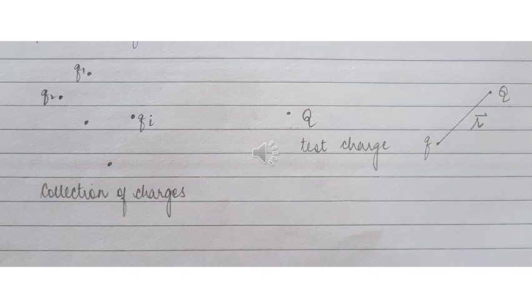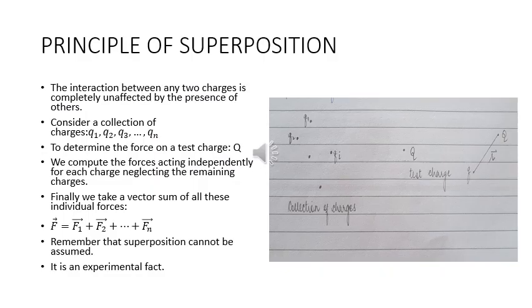This diagram shows a collection of charges, and we will be using this to state the principle of superposition. According to the principle of superposition, the interaction between any two charges is completely unaffected by the presence of the others. If we consider a collection of charges Q1, Q2, Q3 and so on, and we want to determine the force on a test charge Q, we compute the force acting independently for each charge, neglecting the remaining charges.